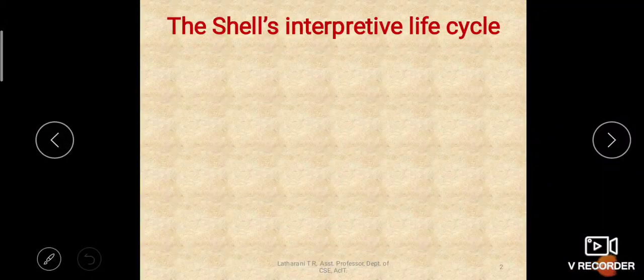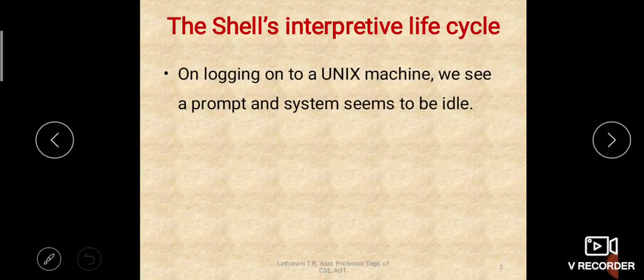Okay, let us see the shell's interpretive life cycle. On logging on to a Unix machine, we see a prompt and the system seems to be idle, isn't it? When we log into the Unix machine, a dollar prompt is available for us and we think that the system is idle. But the shell is not actually idle. It performs multiple operations, and it has different roles to play.